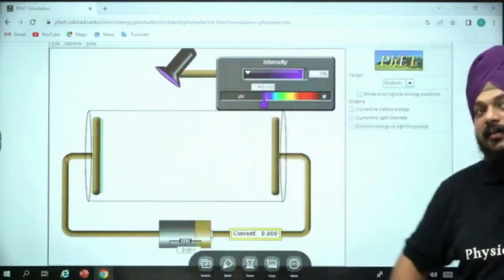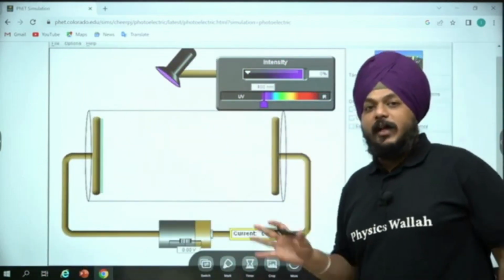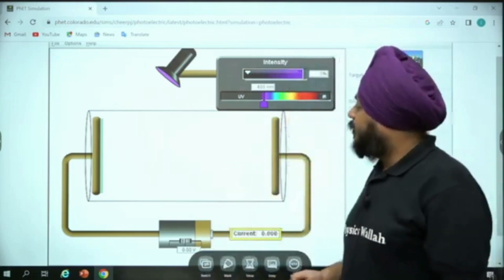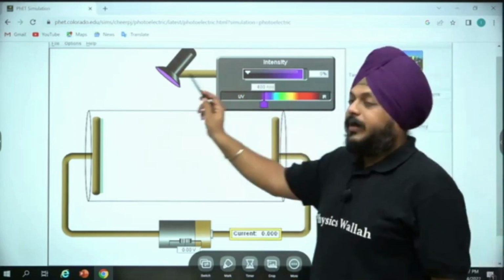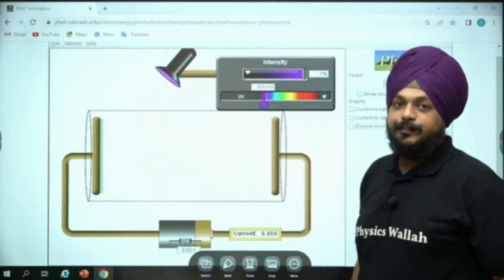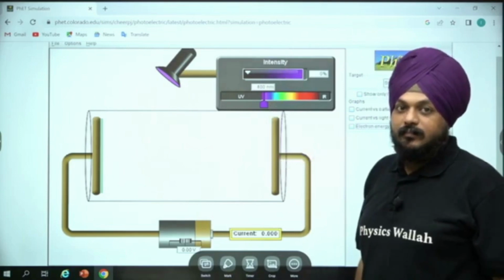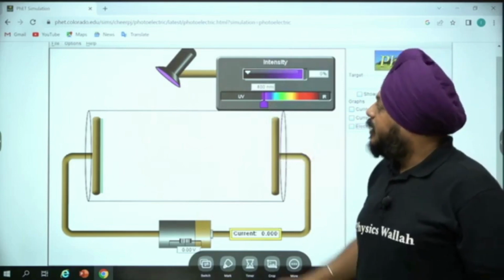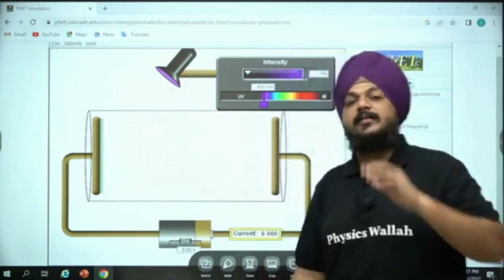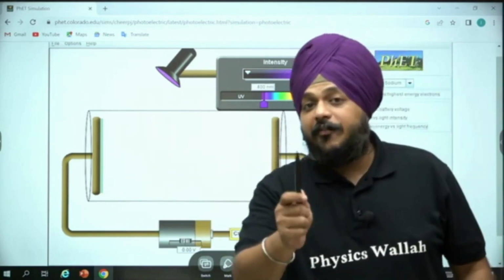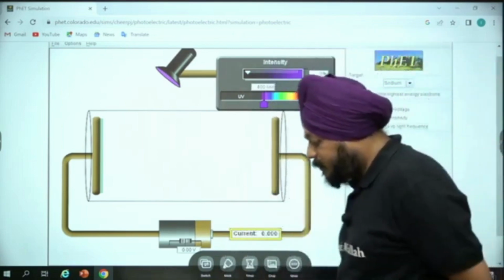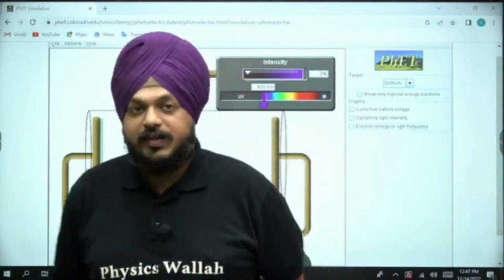First of all, we are going to take one simulation, and then we are going to move on slowly. In this simulation we have one source of light. This source of light gets incident on a specific surface, and that surface emits electrons. Do you want to see the simulation?